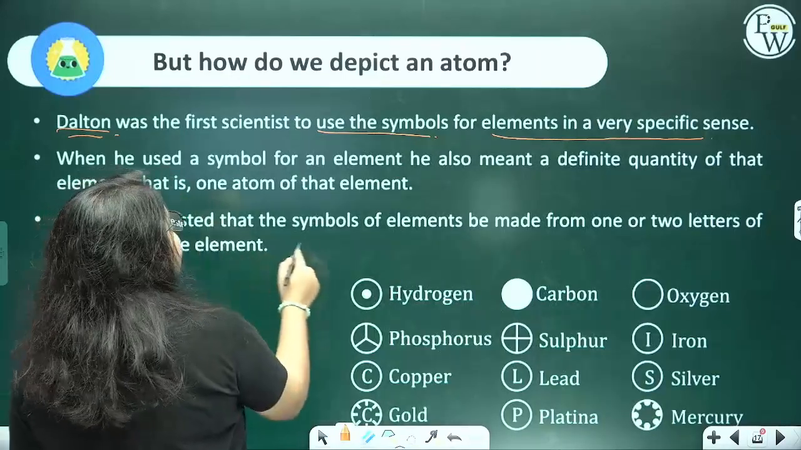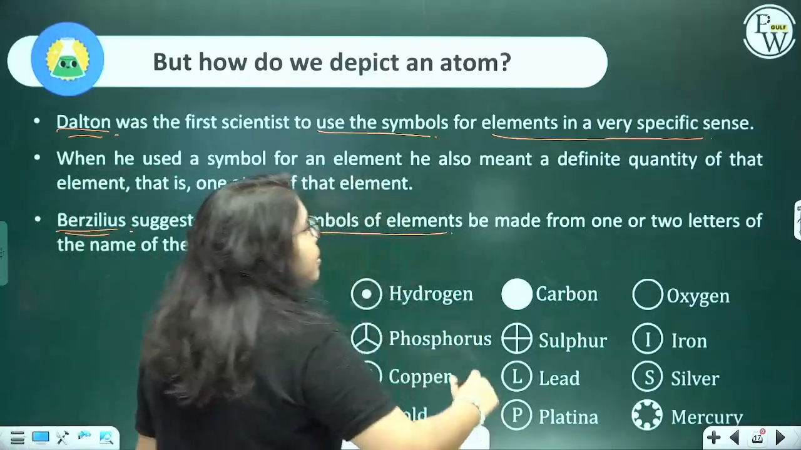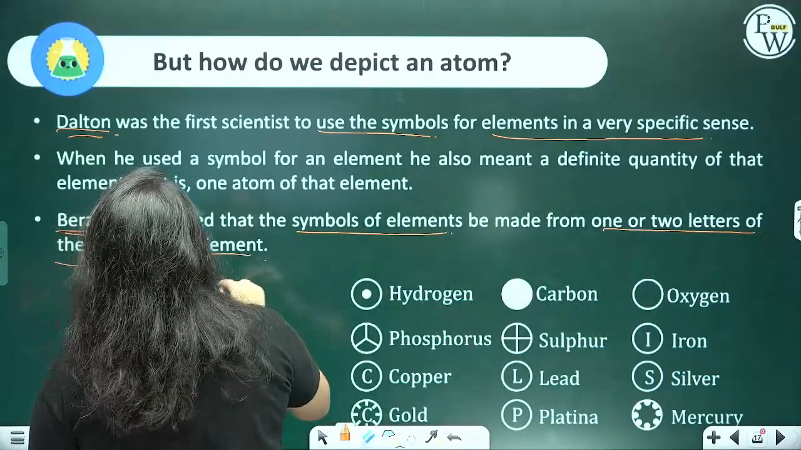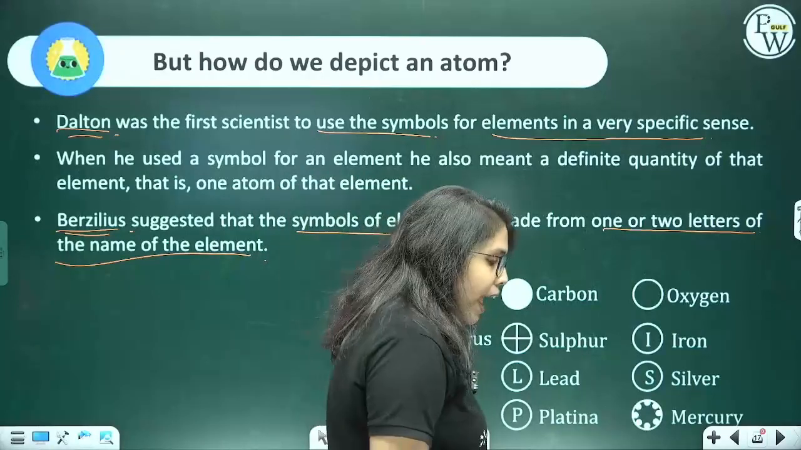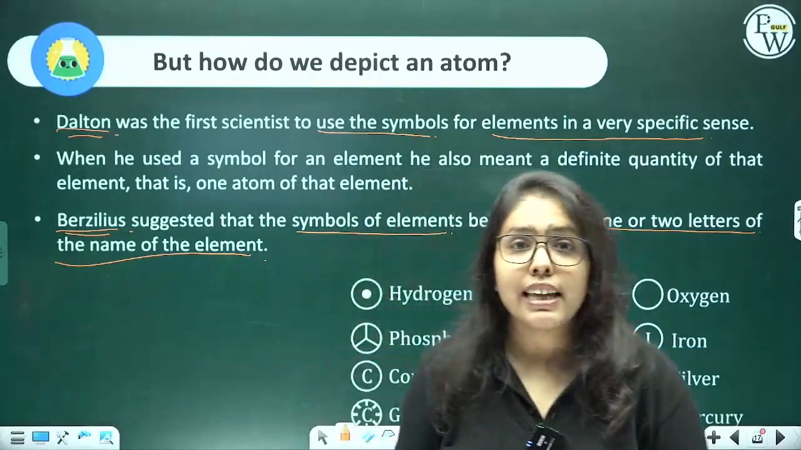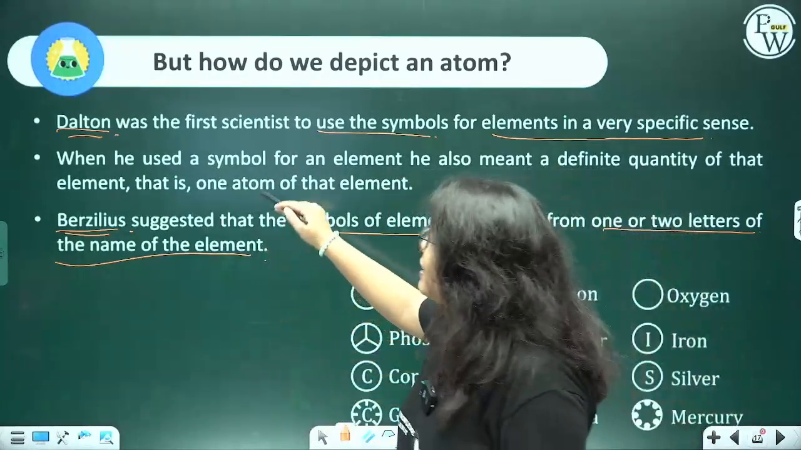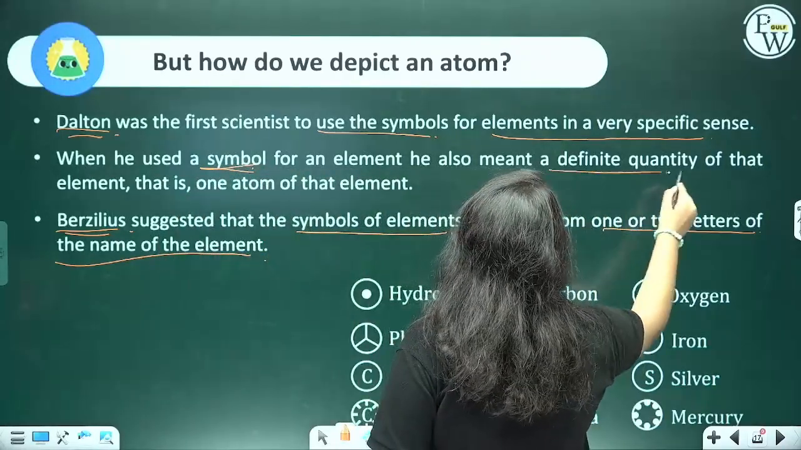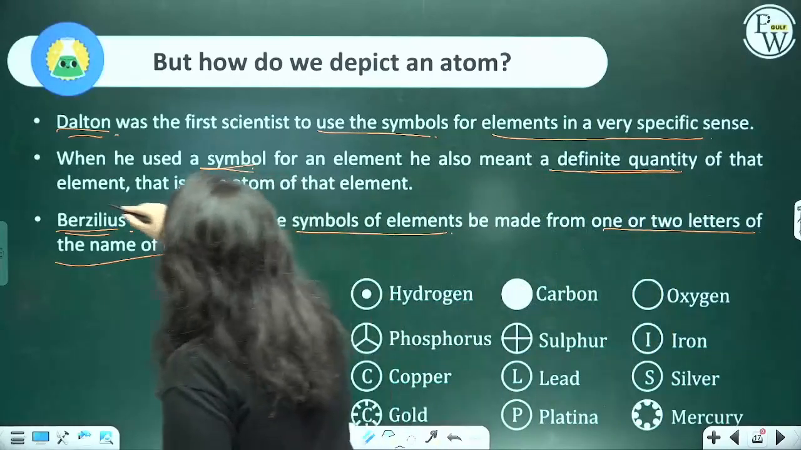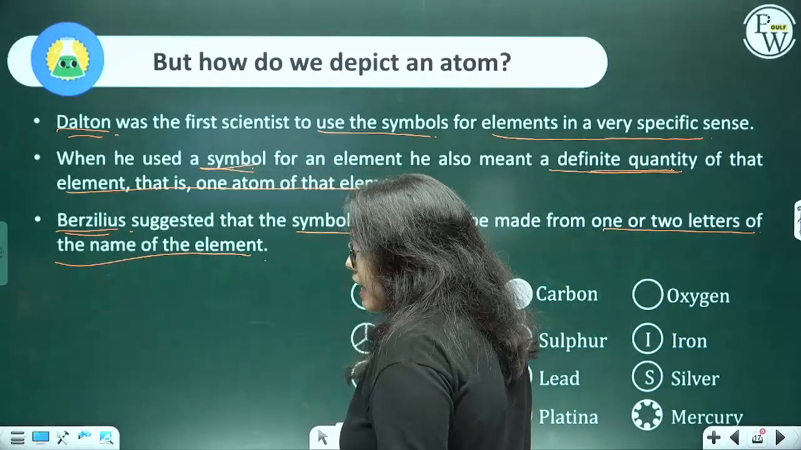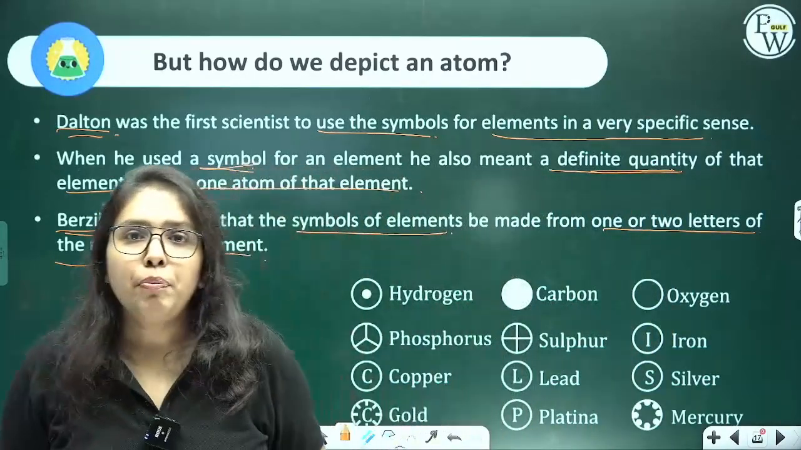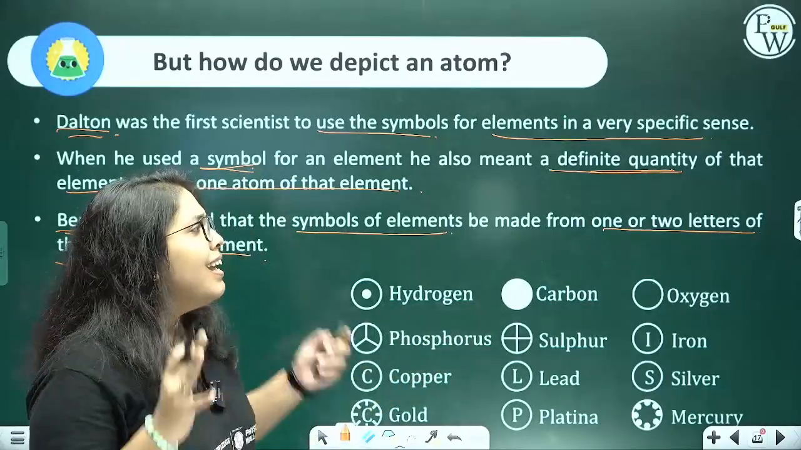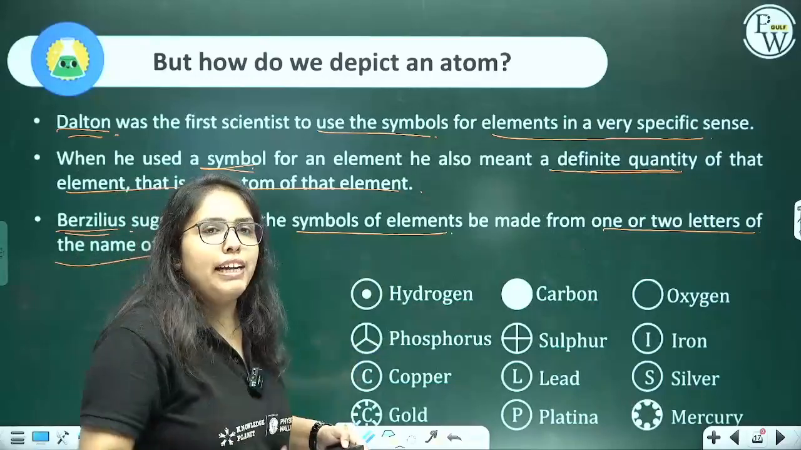So what happened was Berzelius suggested that symbols of elements be made from one or two letters of the name of the element. All right. And one more nice thing about Dalton was that these symbols also told the quantity of that element. That is, one atom of that element was depicted by one symbol. All right, but again, this was very confusing. So Berzelius was like, you know what? Let's take the first two letters.